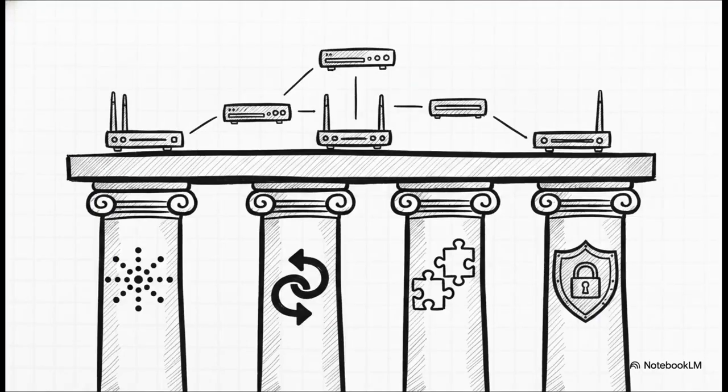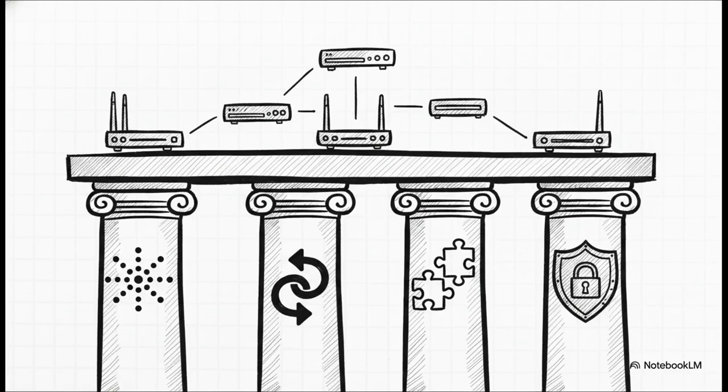Let's zoom back out for a second and look at the foundational rules that keep this entire internal routing system alive. So the crucial point is that to successfully and reliably exchange data within massive organizations, these protocols must rest on 4 key pillars. First up, scalability. These protocols need to be incredibly efficient, capable of handling sprawling digital metropolises, not just small towns, and they have to do it without getting bogged down by endless routing calculations. Second, adaptability. As we just discussed with fast convergence, they absolutely must rapidly respond to real-world chaos, instantly finding detours around roadblocks, link failures, or seamlessly integrating new routers as the company grows.